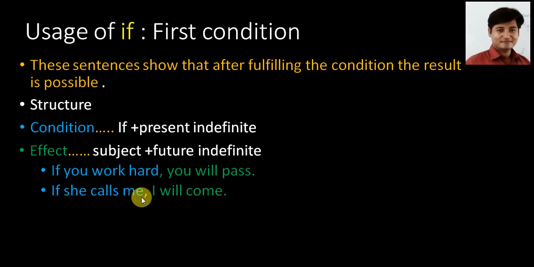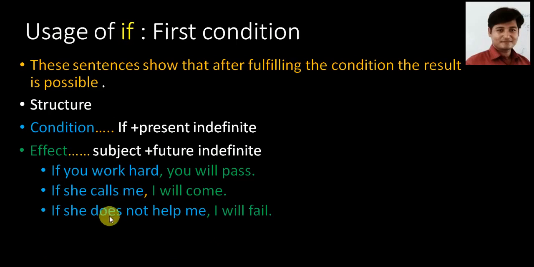So if she calls me is the condition, and the result or effect is I will come. Understand, dear students? When we talk about first condition, the condition is fulfilled, then the result is found, and the condition is introduced with if plus present indefinite tense, and the effect is introduced with subject plus future indefinite tense. Understand?